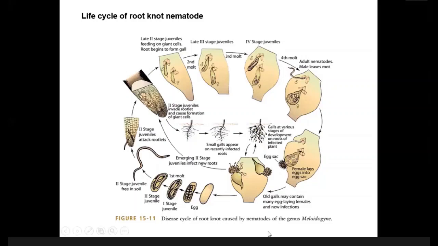Sir, could you please explain hypertrophy once more? Hypertrophy, that is abnormal enlargement of an individual cell. Abnormal enlargement of an individual cell. If the normal cell diameter is 1 micrometer, for example, then because of hypertrophy, the diameter of the cell will be 400 micrometers. That is, the cell becomes very large sized, giant shape.